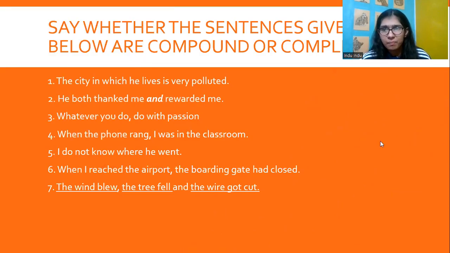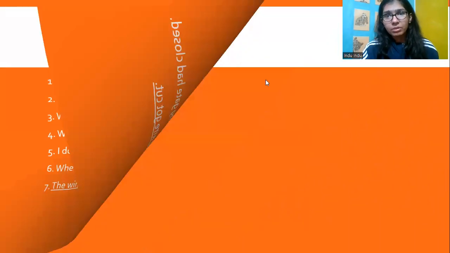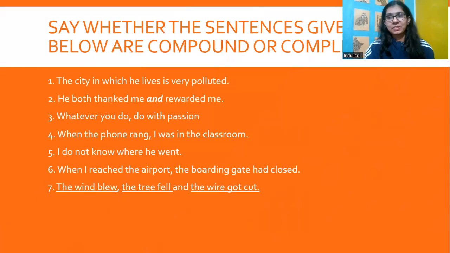Right? So now we have a few questions and we have to tell whether these are compound sentences or complex sentences. Right? So the city in which he lives is very polluted.